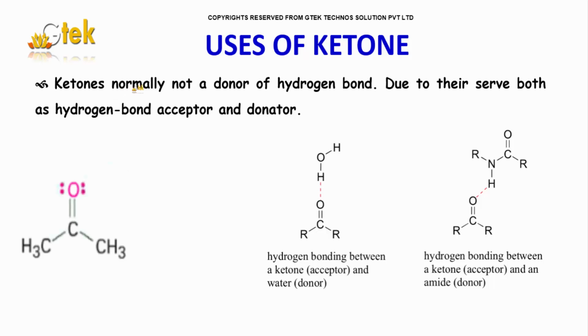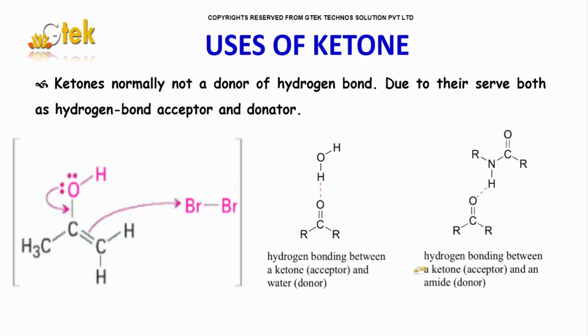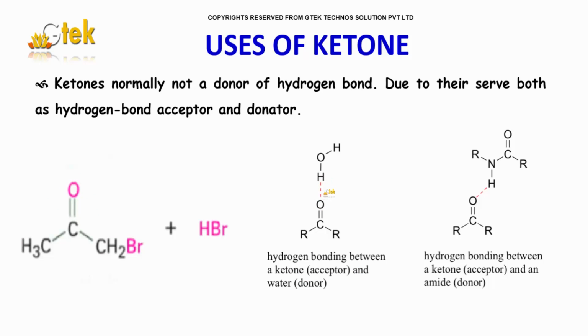Ketones are normally not a donor of hydrogen bond, so they serve as a hydrogen bond acceptor. Here is hydrogen bonding between a ketone acceptor and water. You can see the bond here.